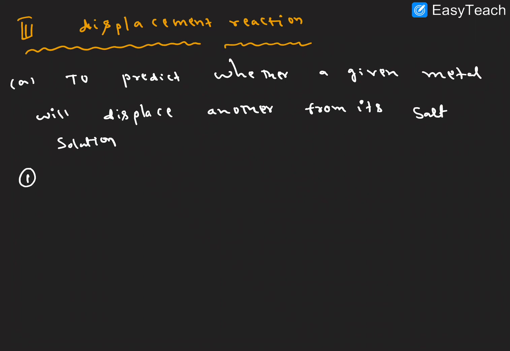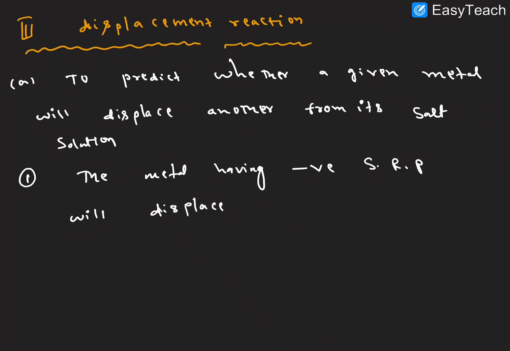How to predict this one? Point number 1: a metal having more negative standard reduction potential will displace the metal from its salt solution.